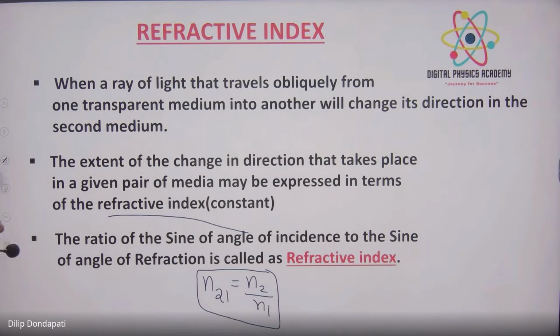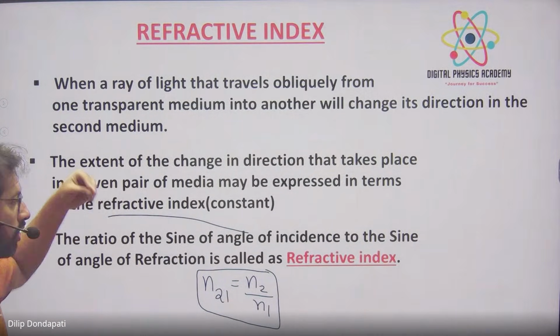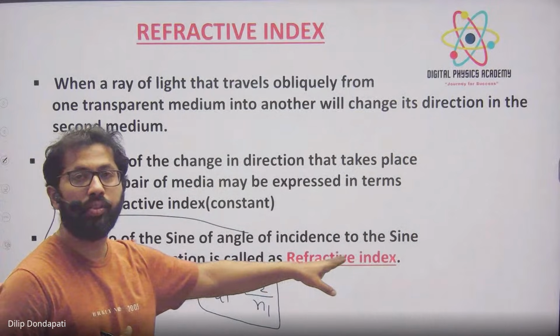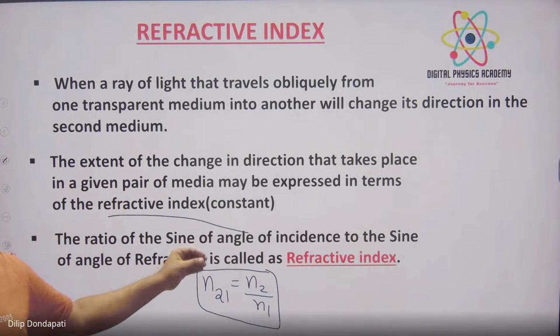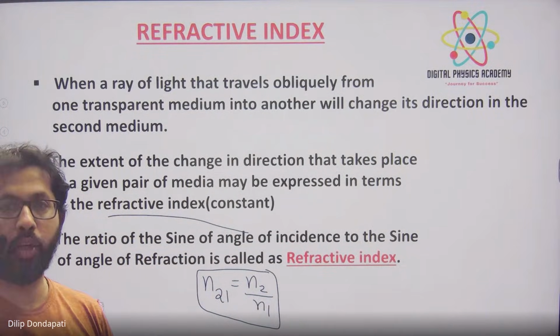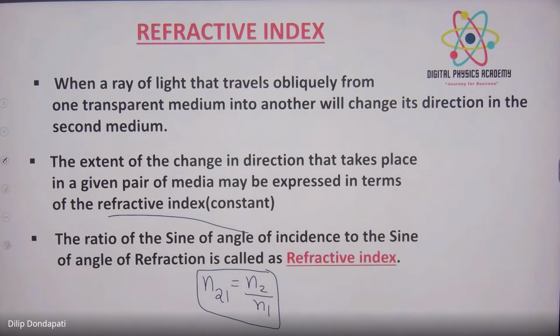So we studied the laws of refraction. The first law is the normal one, the second law is Snell's law. From Snell's law we got a terminology, the refractive index, represented as n21, which we call n2 by n1.